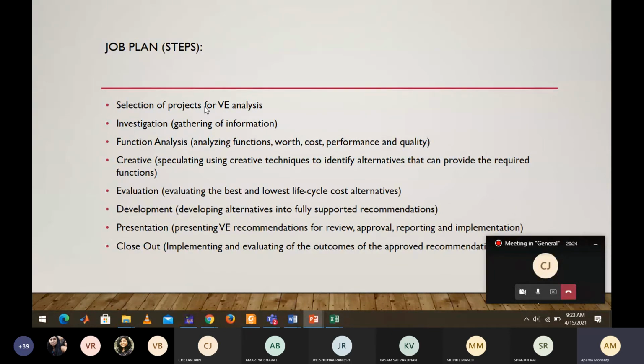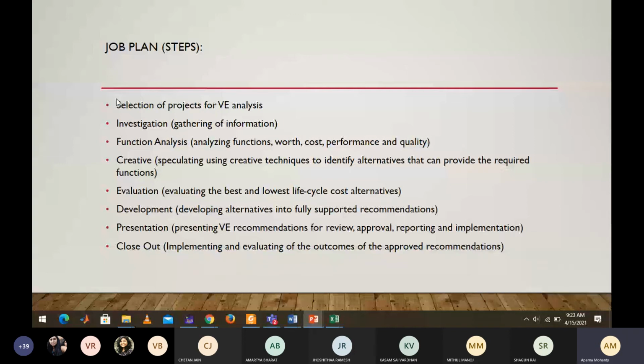Function analysis was already there, creativity was already there, because your creative team used to sit and do it. Evaluation is also there, development is also there, presentation is also there. So what is the extra phase here? This is the close out phase, which is nothing but your implementation phase, and here the first one is the selection phase. So these two are the extras compared to the other approach.